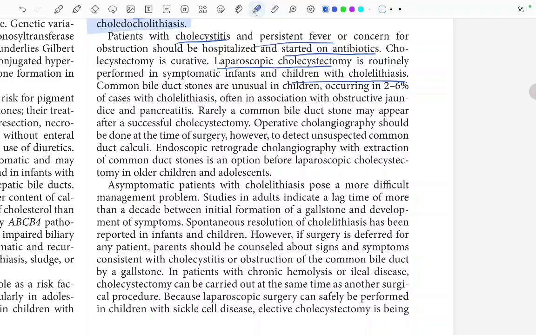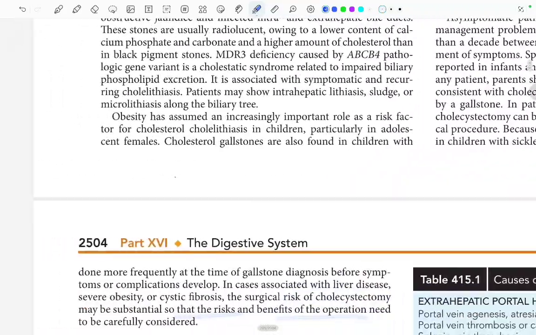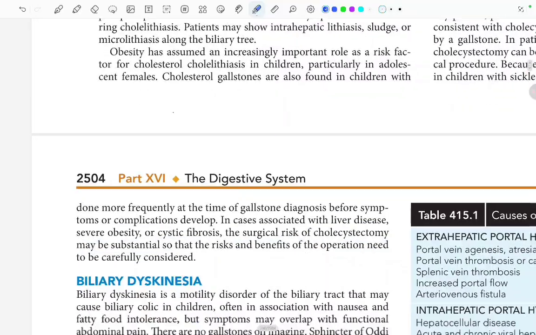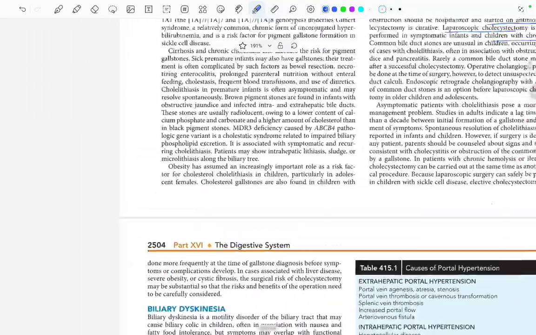In patients with chronic hemolysis or ileal disease, cholecystectomy can be carried out at the same time as another surgical procedure. Laparoscopic surgery can safely be performed in children with sickle cell disease, and elective cholecystectomy is being done more frequently at the time of gallstone diagnosis before symptoms or complications develop. So in cases associated with liver disease, severe obesity or cystic fibrosis, the surgical risk of cholecystectomy may be substantial, so the risk and benefit of the operation need to be carefully considered. Okay. Thank you. This was all about cholecystitis and cholelithiasis.